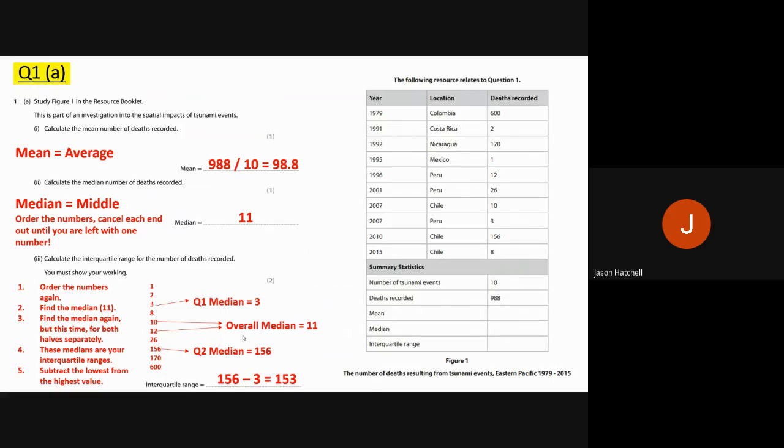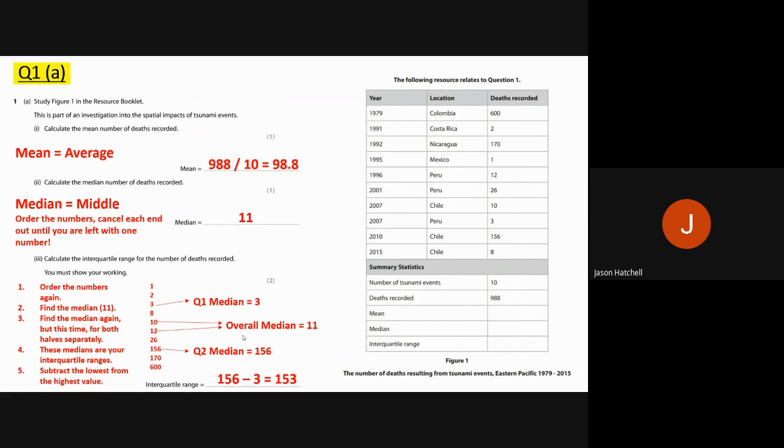Please do go over this numerous times if you need to. This will more than likely be asked in your exam paper. It might not be in hazards, but it will be somewhere. And it's an easy 2 marks you don't want to miss out on. That's question 1A complete.